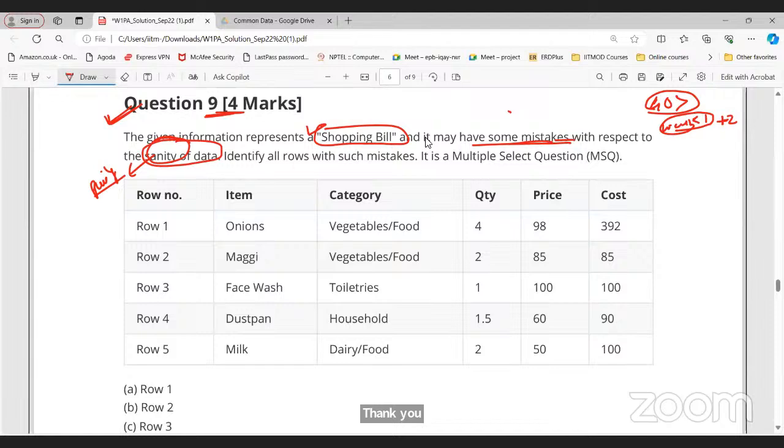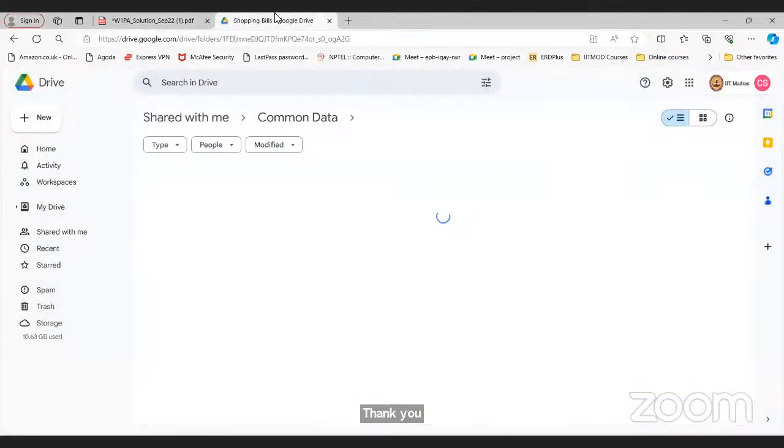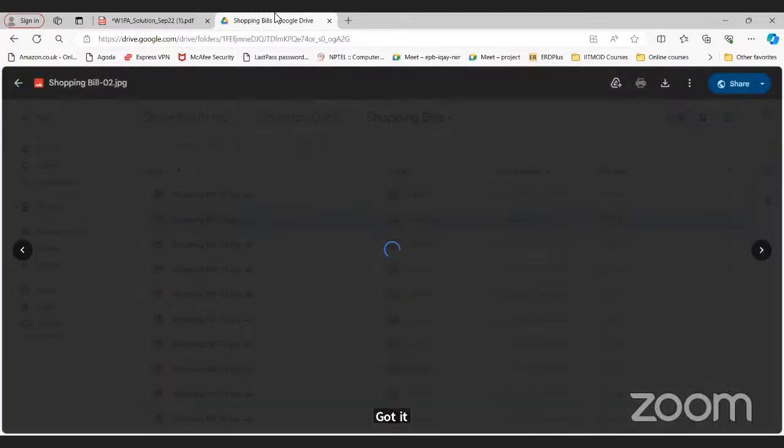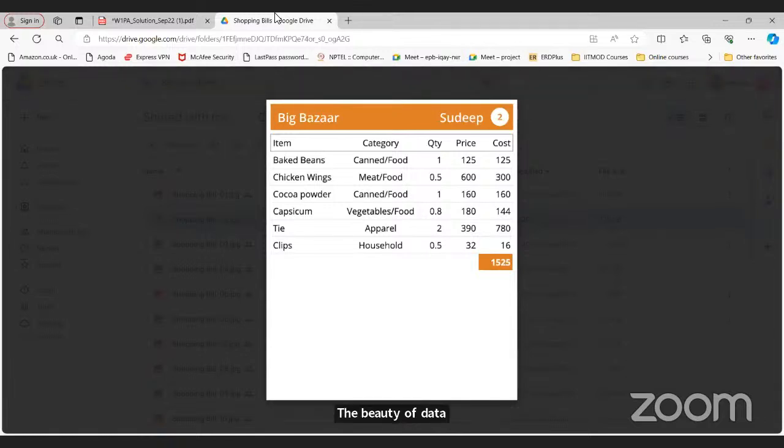Now just go to this shopping bills. Any card you can go. From this, what can I say? This category has which data type? String data type. Quantity has which data type? Integer data type. Price is there.